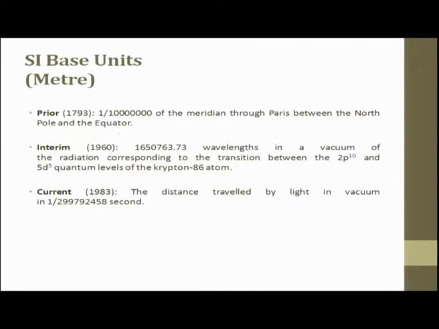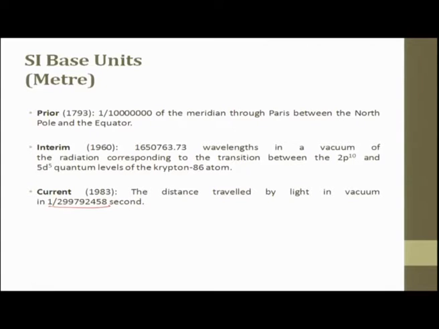Then interim, in 1960s, they said it should be 1650763.73 wavelengths in a vacuum of radiation corresponding to the transition between 2p to the power 10 and 5d5 quantum levels of krypton 86 atoms, that was interim. Currently, in 1993, it is the distance travelled by light in vacuum in 1 by 299792458 of a second. So, this is the latest definition for a meter.